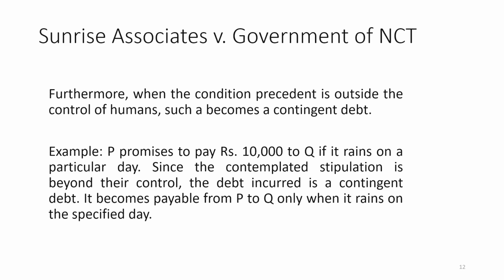But when the condition which is going to be put in the contract is not within the control of the parties, or we can say not within the control of human conduct, then only it will be contingent.